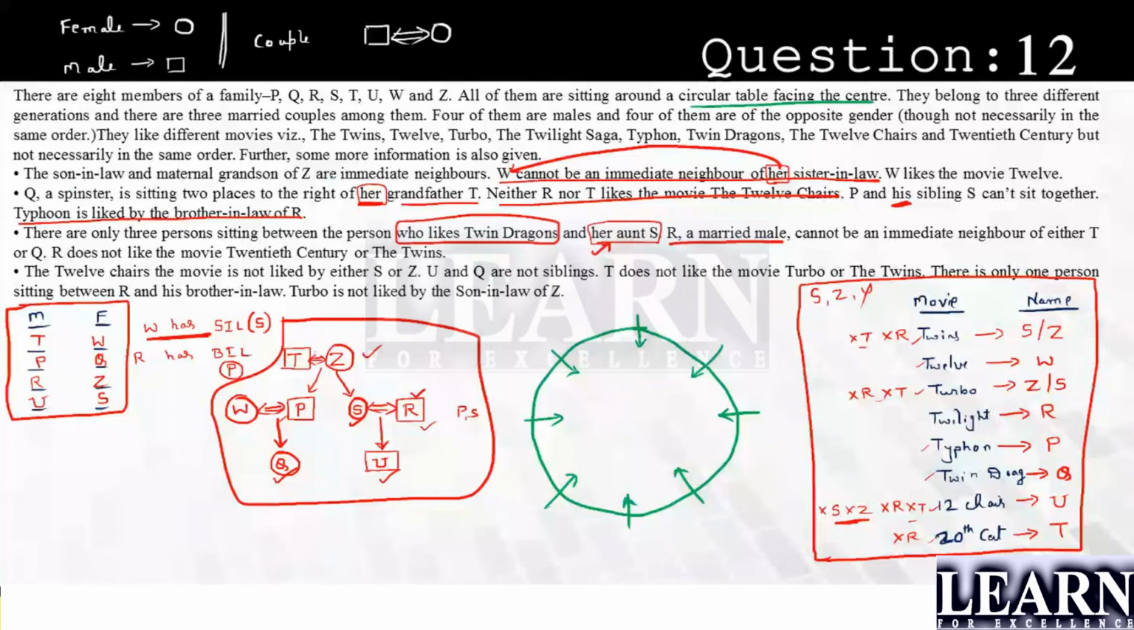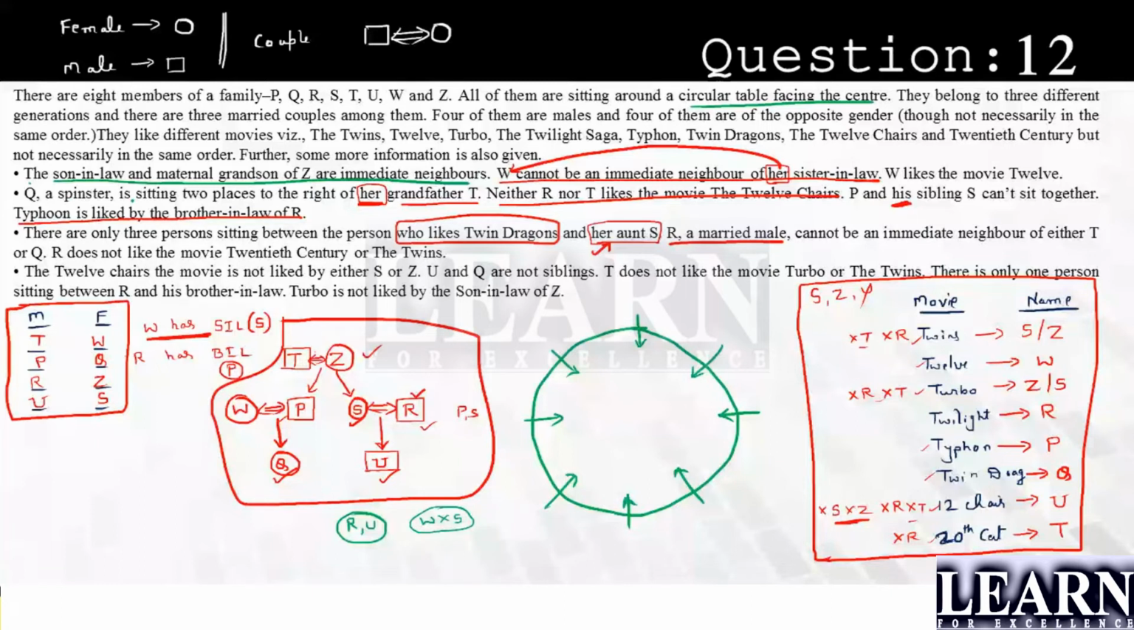Son-in-law and maternal grandson of Z are immediate neighbors. What is the meaning of it? Son-in-law of Z is R, maternal grandson is U. So R and U are immediate neighbors. So R and U are together. So if it is together, I'll just separate it by comma. If they're not together, I'll give it as X mark in between. Okay. So we are done with this. I've taken the statement. Next, W cannot be immediate neighbor of her sister-in-law. Sister-in-law is S. It means that W and S cannot sit together. Cross mark says they cannot sit.